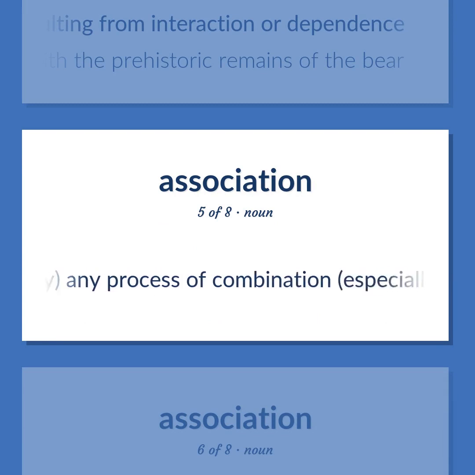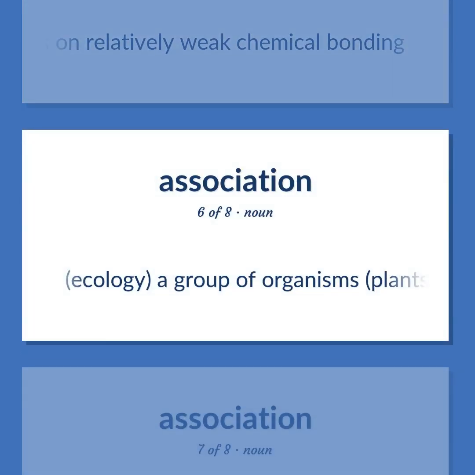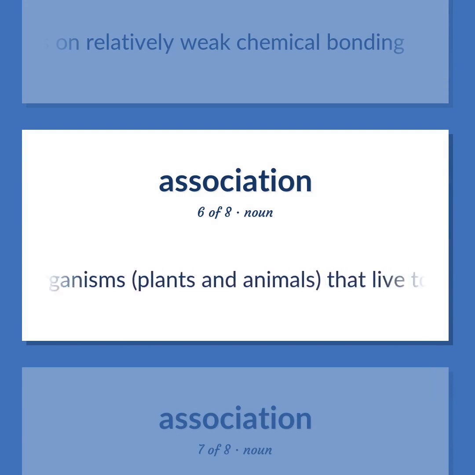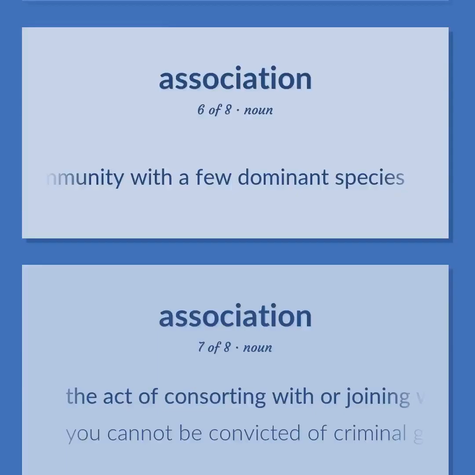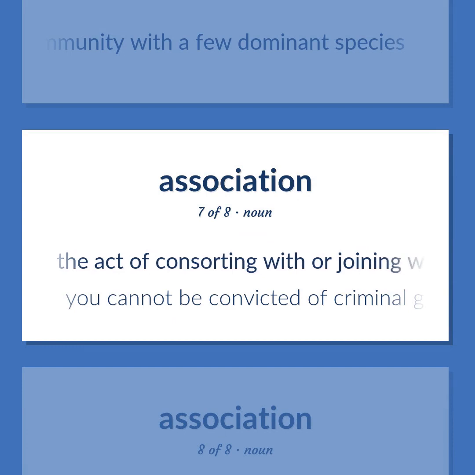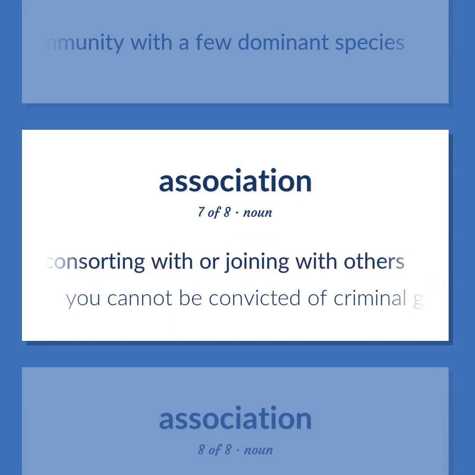Chemistry. Any process of combination, especially in solution, that depends on relatively weak chemical bonding. Ecology. A group of organisms, plants and animals, that live together in a certain geographical region and constitute a community with a few dominant species. The act of consorting with or joining with others. You cannot be convicted of criminal guilt by association.